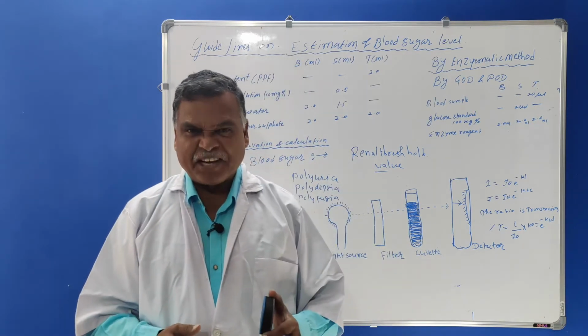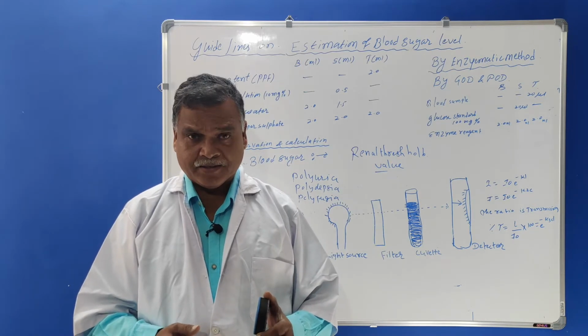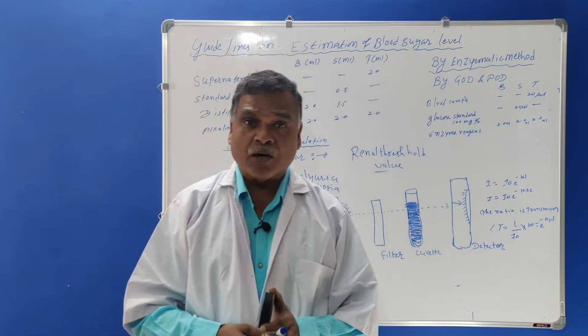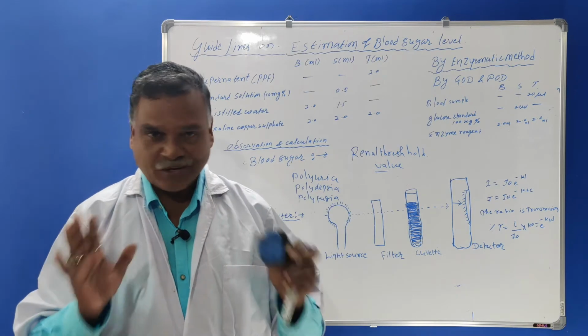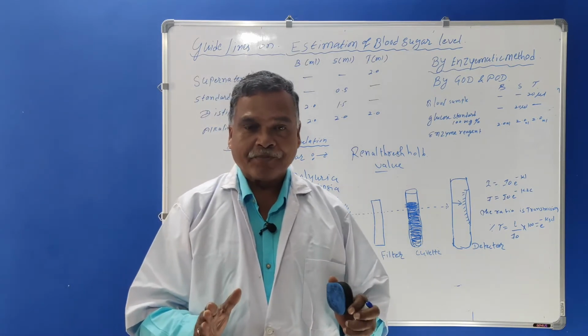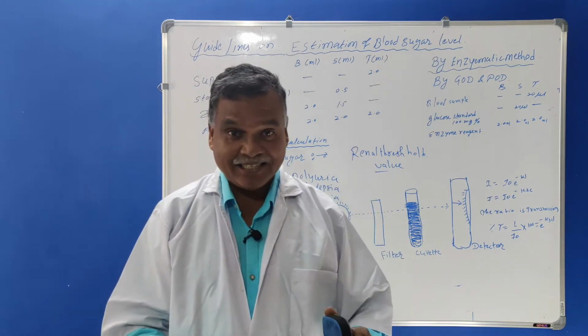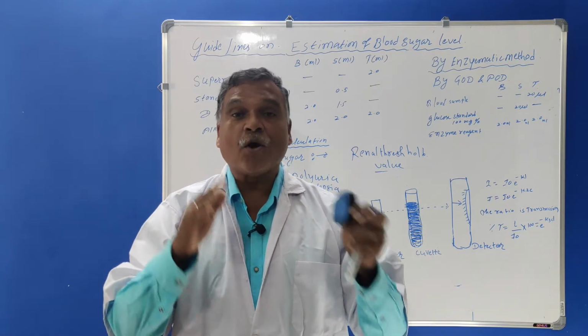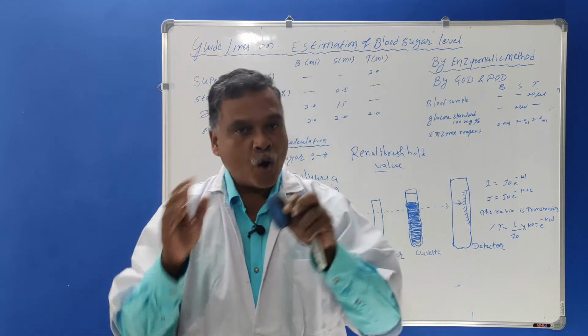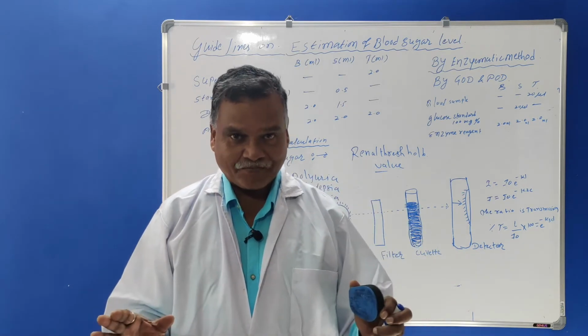It is measured on a colorimeter. A question arises here: what is meant by measured on a colorimeter? A colorimeter is nothing but a device which measures the optical densities of colored solutions.